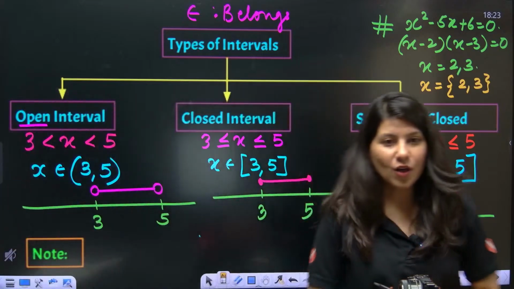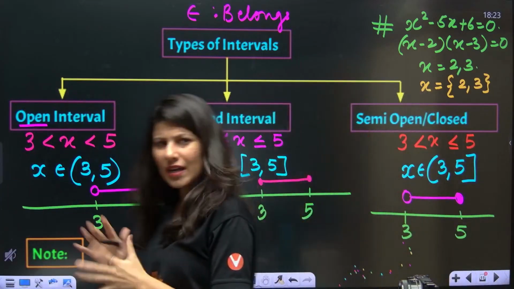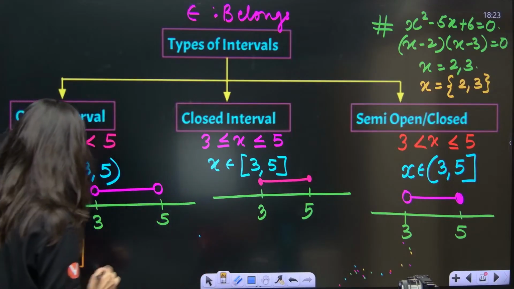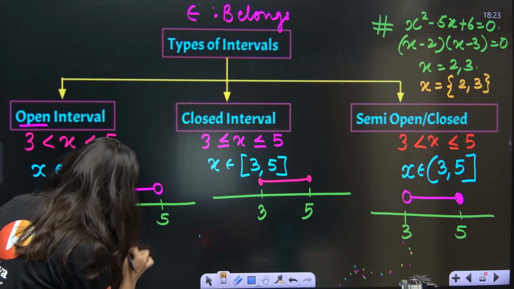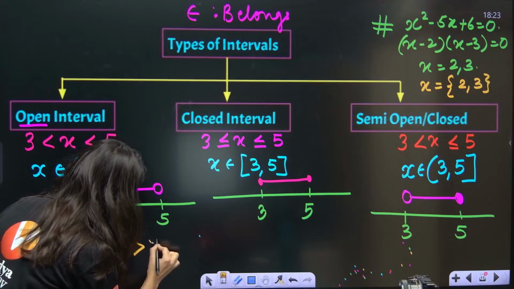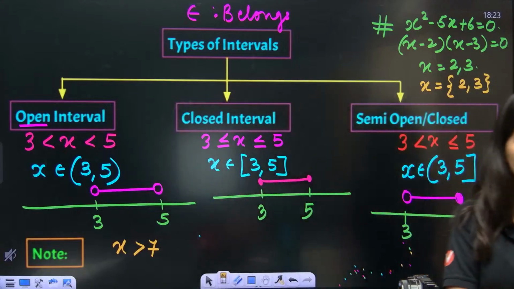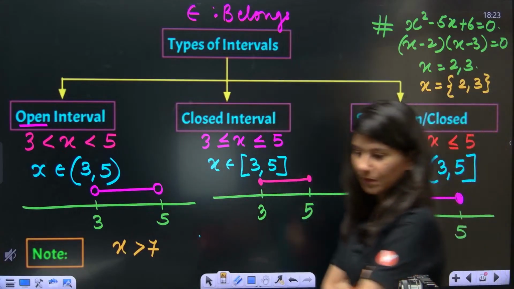Now I have one question for you. Suppose x is greater than 7. How are you going to represent it in bracket notation, everybody? Think about it.